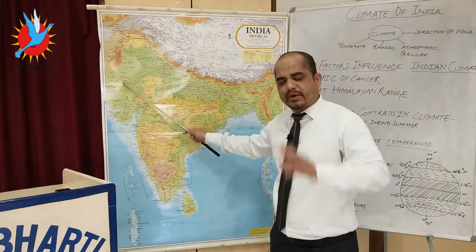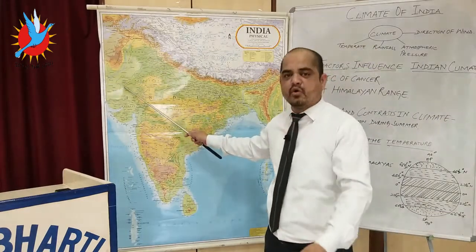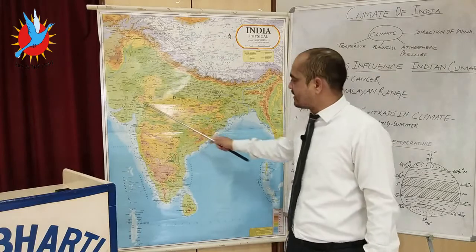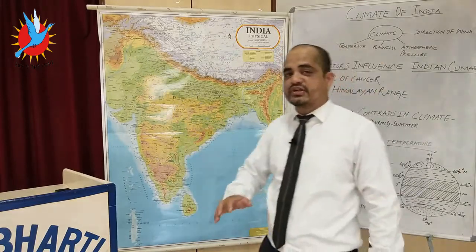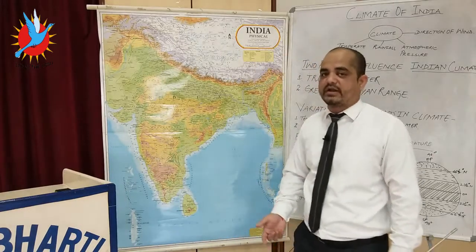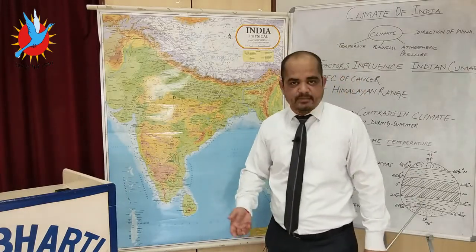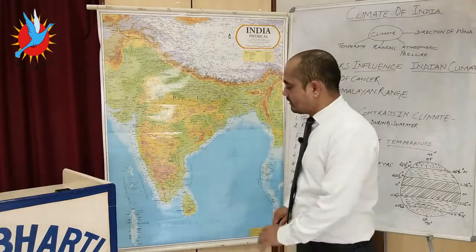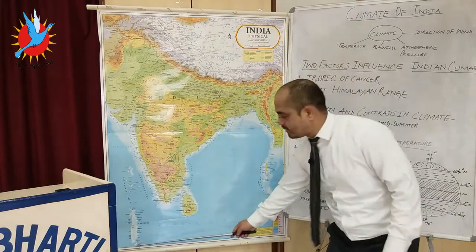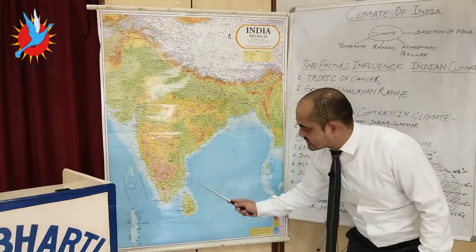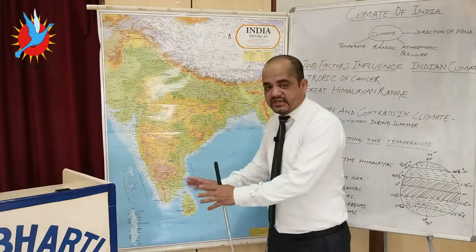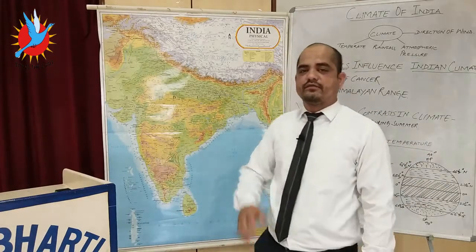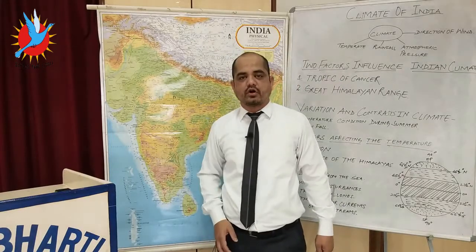So there is a pressure belt, a very extreme low pressure belt between the Thar and the Chota Nagpur plateau. Because of this low pressure, the trade winds which are coming from the south of the equator reach toward the equator, and from the equator they are diverted toward the southwestern part of India. This deflection of wind is because of, you heard about that one, the Coriolis force or Ferrel's law.